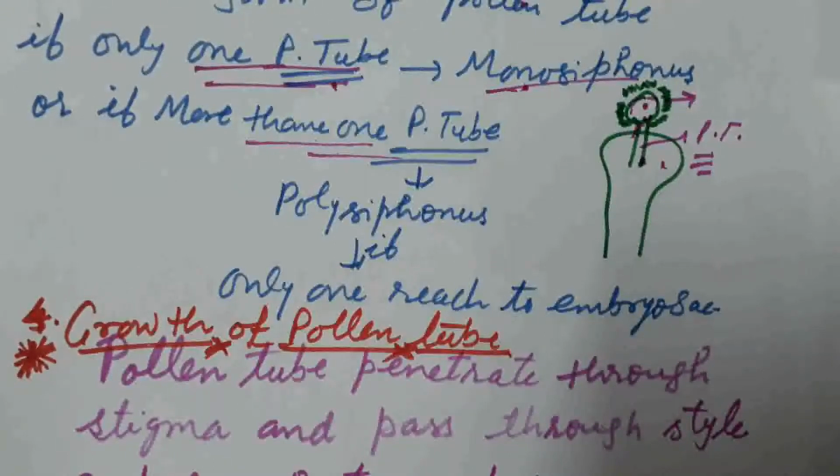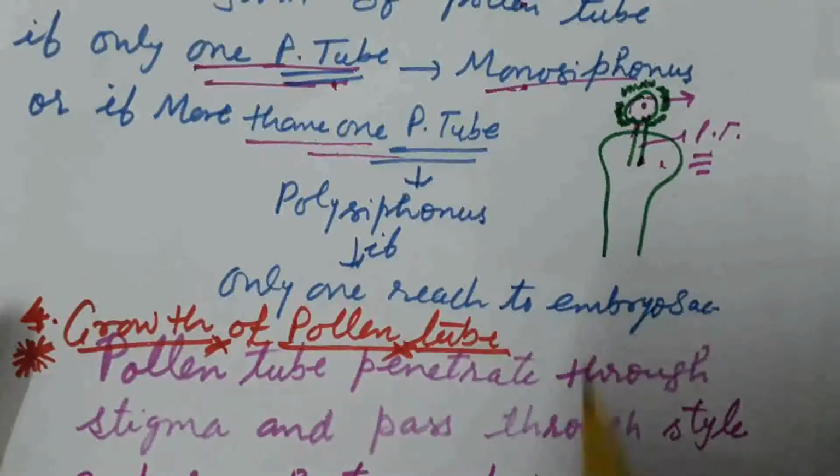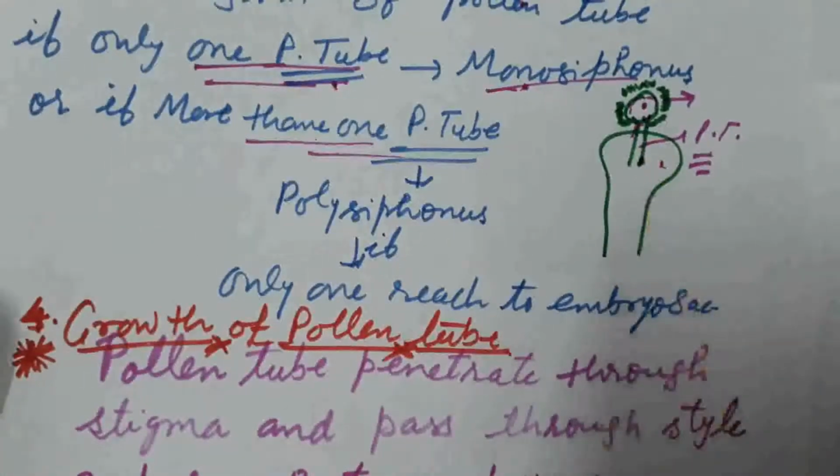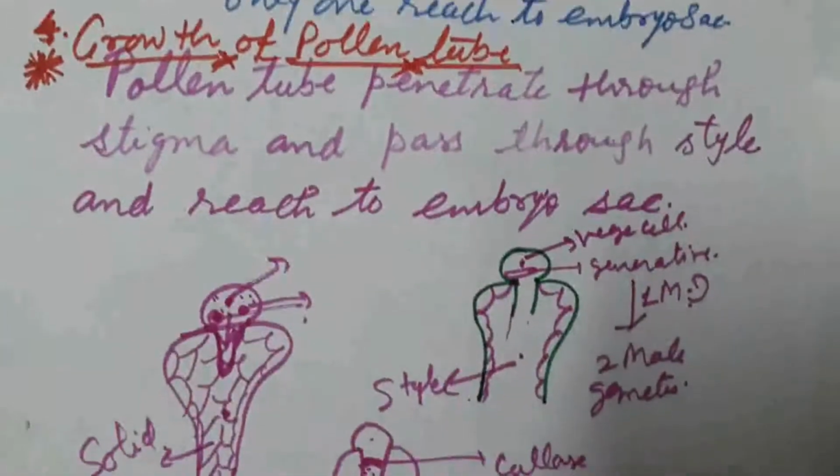So on germination, growth of the pollen tube takes place. The pollen tube penetrates through the stigma, passes through the style and reaches the embryo sac. Style is of two types.